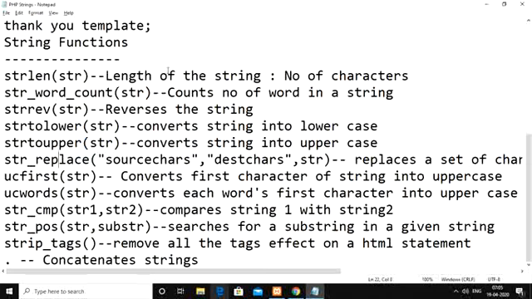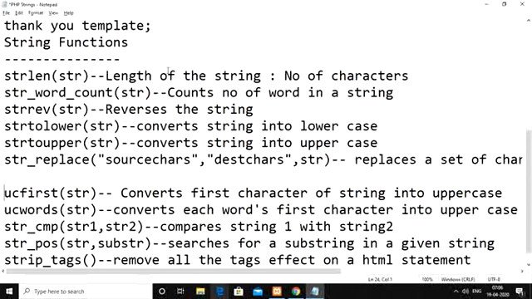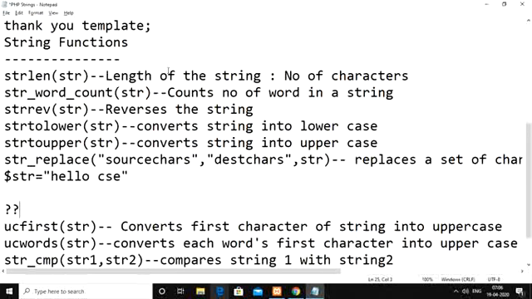Okay, so then let us say suppose you want to replace some particular set of characters from the given string with another string here. So let us say we have a string as hello CSC. From CSC you want to replace that CSC with ECE. So CSC is replaced with ECE.